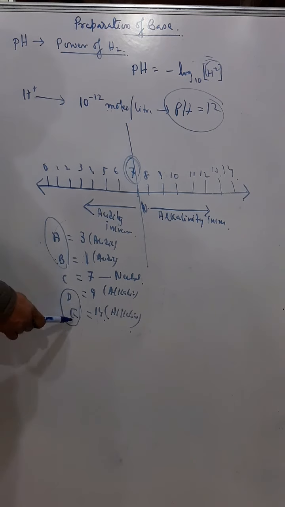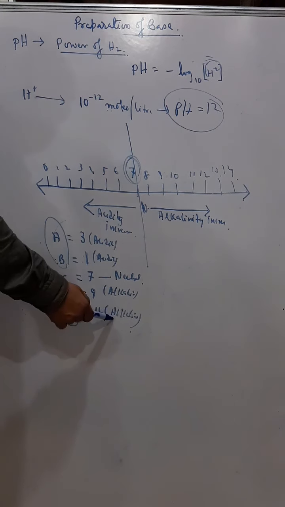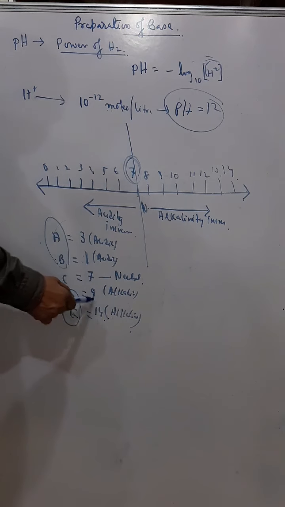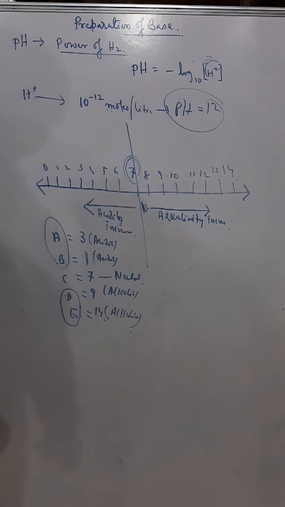Understand? Similarly, in case of D and E, E is more alkaline because its pH is more, and D is less alkaline because its pH is less. But out of D and E, if somebody asks me who is more acidic, D is more acidic. Although they are not acids, comparing D and E, I can say D is more acidic. Okay, so this type of question comes in ICSE about pH, not more than that. So we have finished today about bases and the pH scale. Okay.